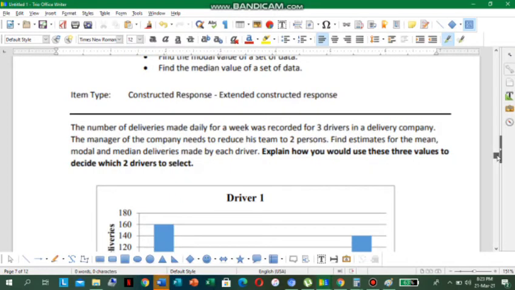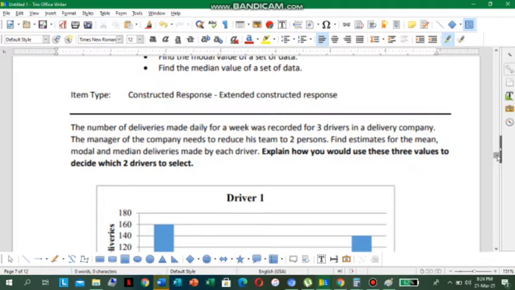And we did that in class some time ago. So we know that the mean is the average of a data set. Mean means average, right? You're finding the average.